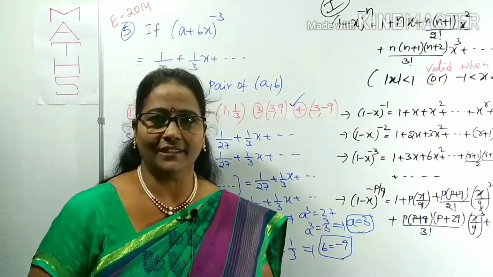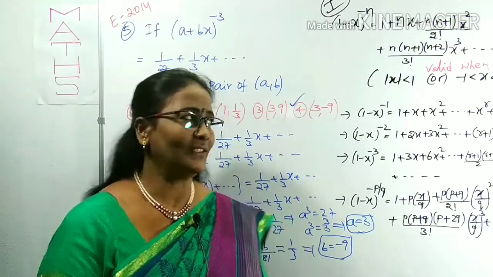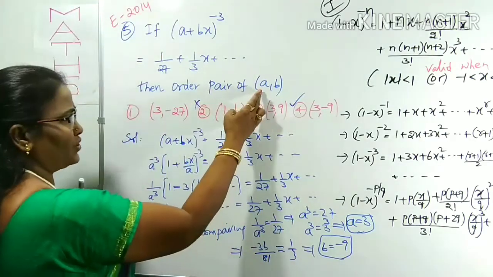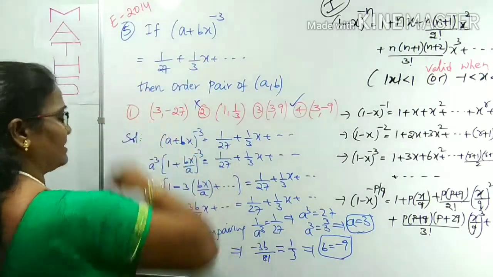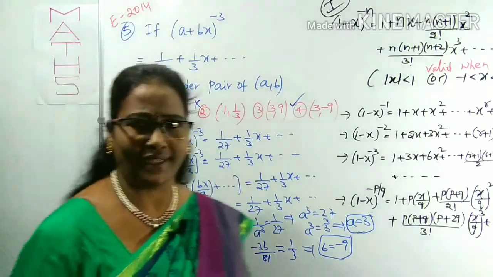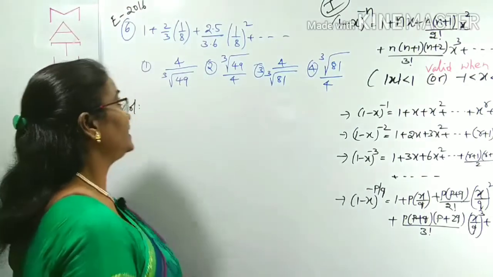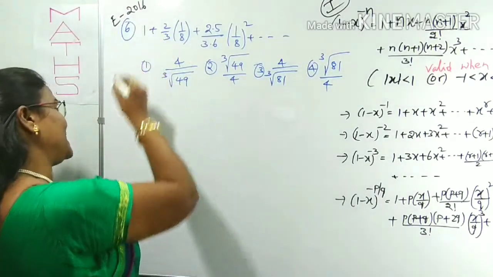So like that, we have to find out some unknown values also. Here it is asking for the unknown values A and B. By the given expansion, you can get it. It was given in 2014. Clear? Now the next question is given in MCET 2016.